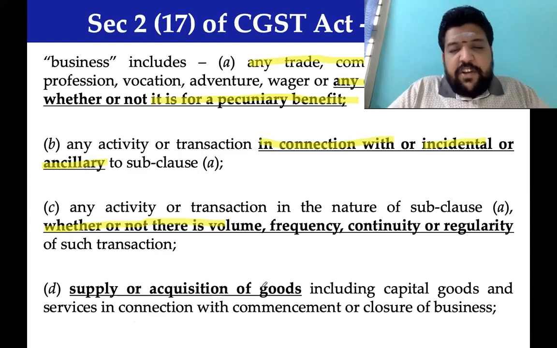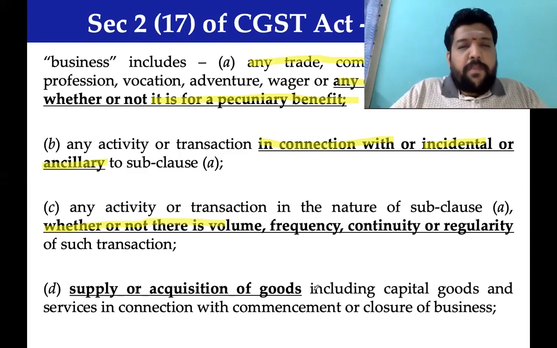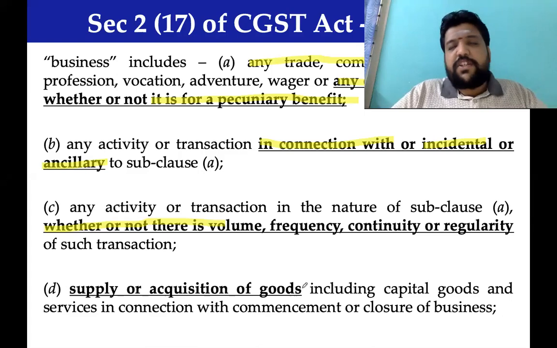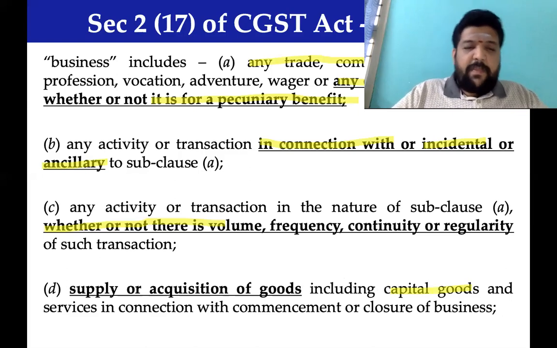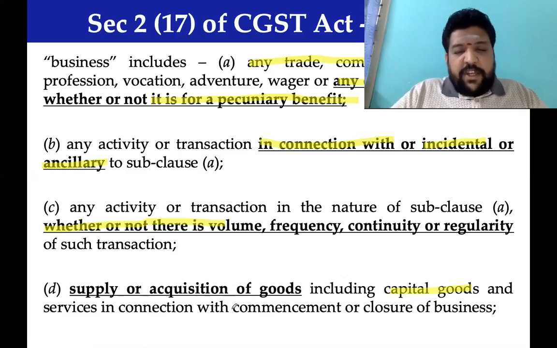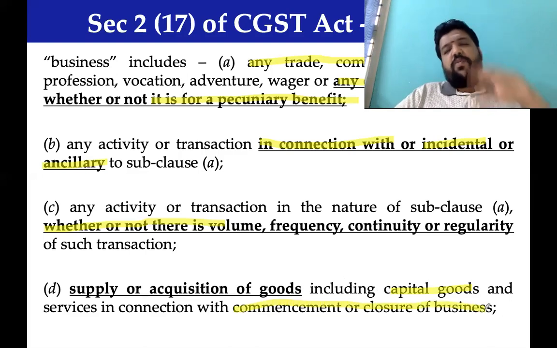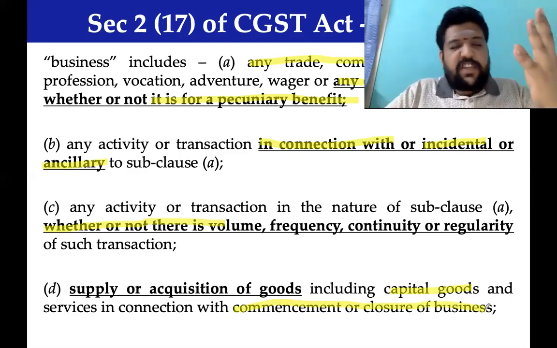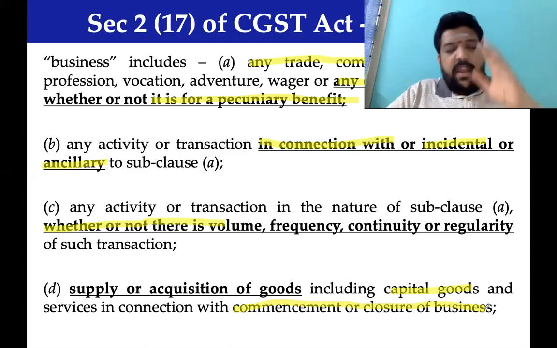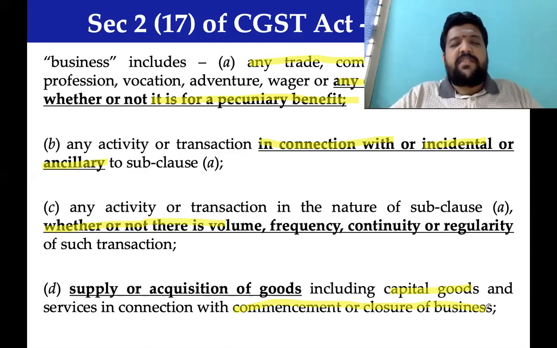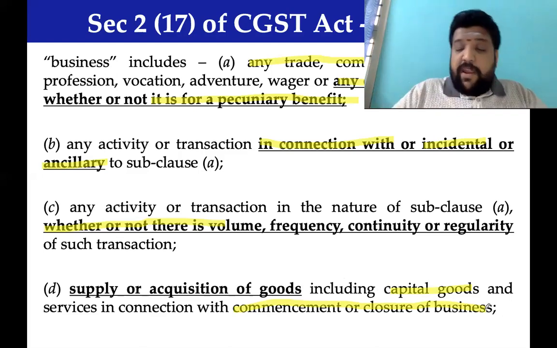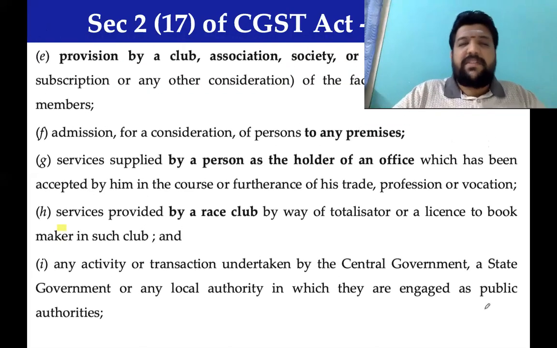Supply or acquisition of goods. It is going to be a procurement of goods or acquisition of goods, including capital goods. So they are also referring to capital goods in connection with either commencement of a business or closure of a business. So at the closure of business, if you sell an asset, it is also a supply, if it is treated as a business. At the commencement of business, if you procure, if you buy, that is also treated as a business.